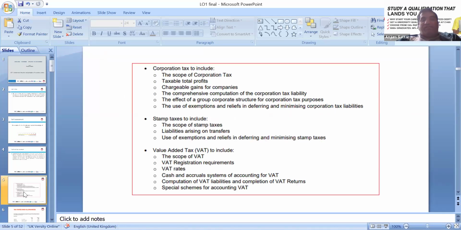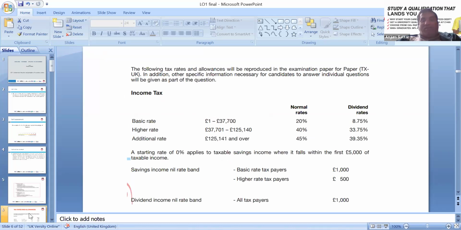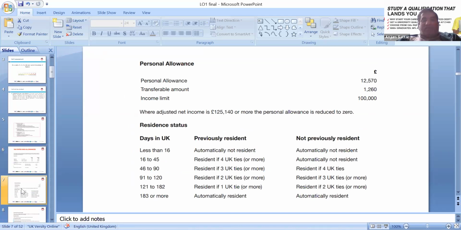So corporation tax includes taxation on total profit and chargeable gains. We will go through value added tax and various rules. We already mentioned the income tax and the rates, which are given in the Finance Act, which I just showed you at the ACCA link, and I'll share it with you in the chat box as well, which will be very good to use to pick examples.